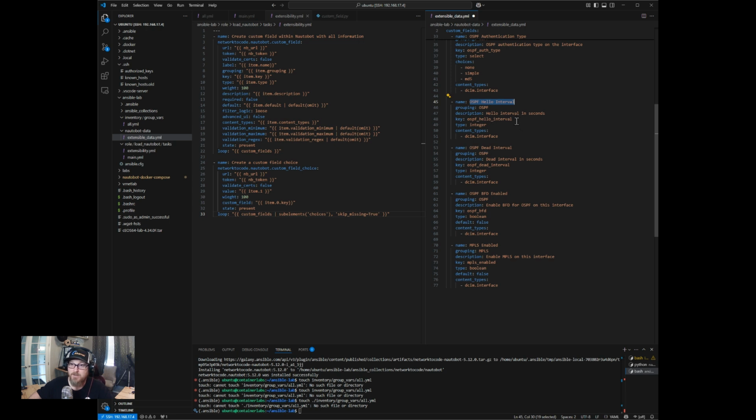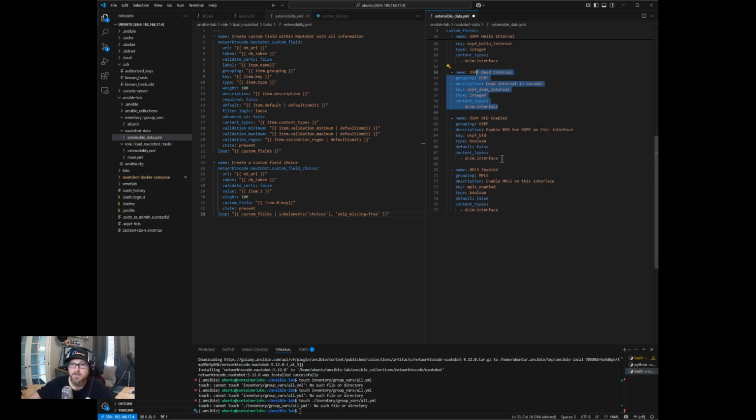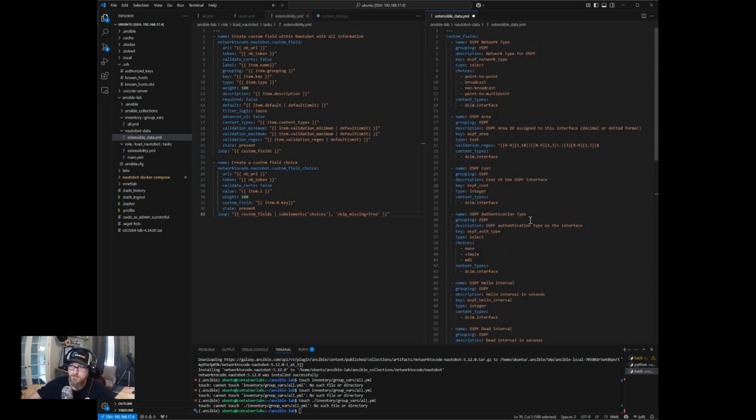The dead timer interval, the BFD enabled, all that's going to be done at the interface level, I believe. I'll have to check on that BFD, but I believe on IOS that's where it would be done. MPLS as well. We'll enable that. You enable that globally, and then you'll enable it per interface. So we'll want to track that as well under Nautobot as our source of truth. Okay, great. So we have this data.